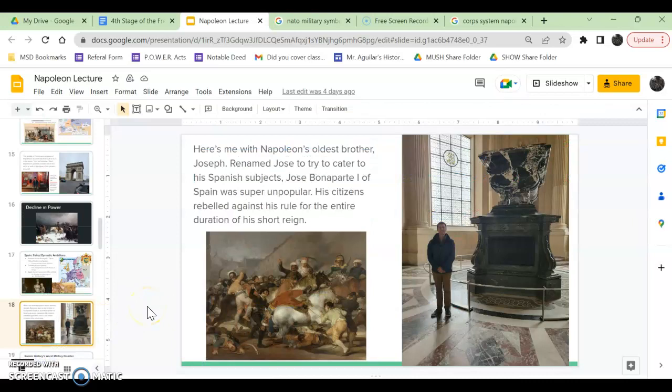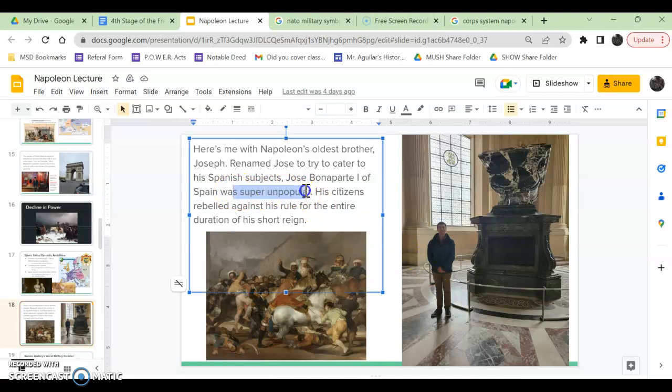Here we go. Here's me and Napoleon's oldest brother, Joseph. Like I said, he's renamed Jose. Here's me and Napoleon's brother, Jose. So Jose, Mr. Jose Aguilar, and Jose Bonaparte. Cool, right? But anyways, Joseph, Napoleon's brother that he made king of Spain, was super unpopular, like I said, and his citizens are going to rebel against his reign the entire time.